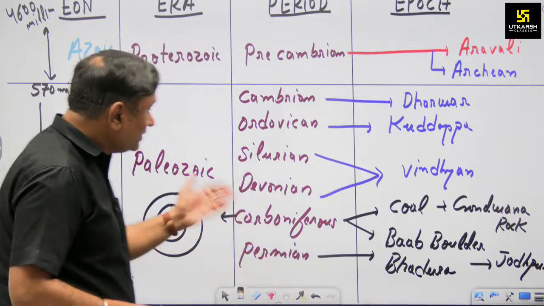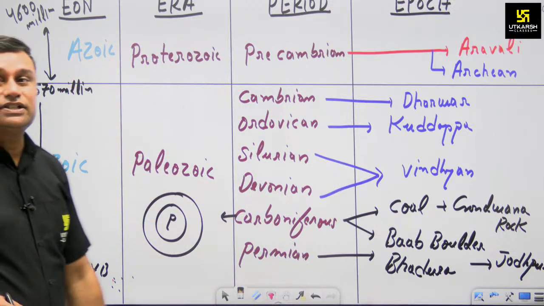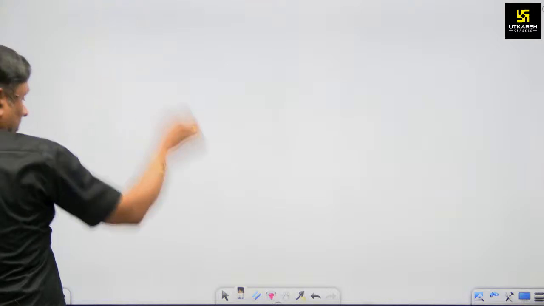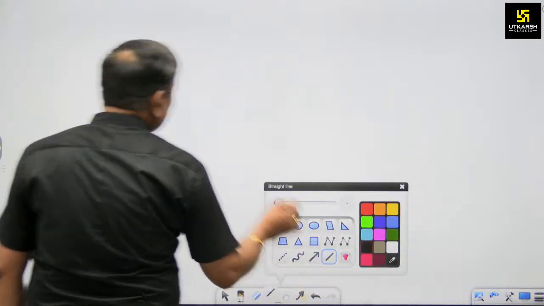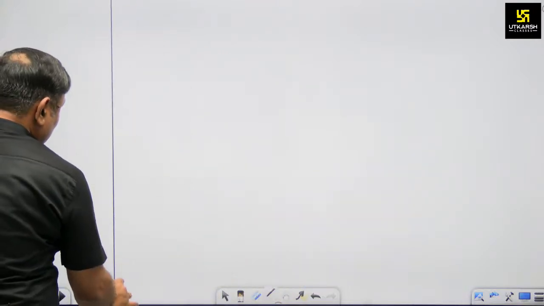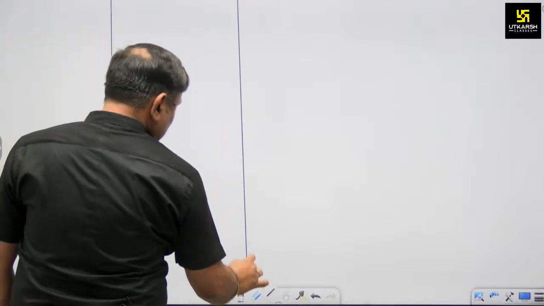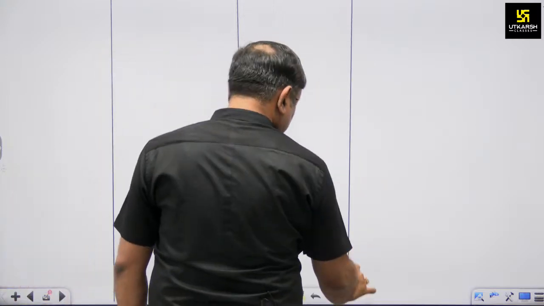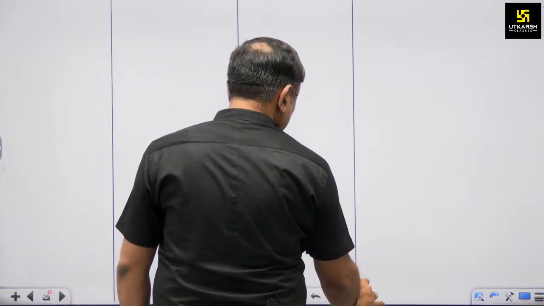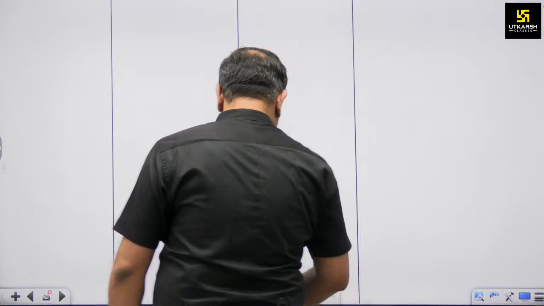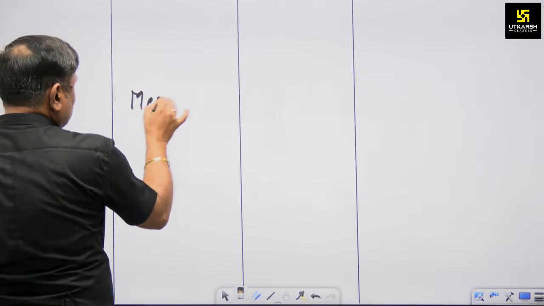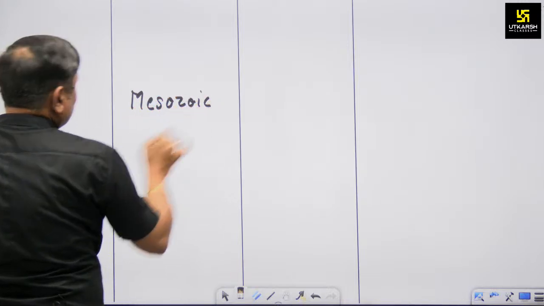The next era of geological time is known as the Mesozoic era. So what did we find in Mesozoic and what evolution have we noticed in Mesozoic? Let me note it down, write it in this manner. So in Mesozoic, the first thing is, what was the time duration?